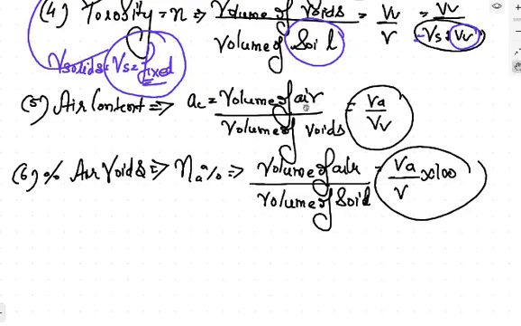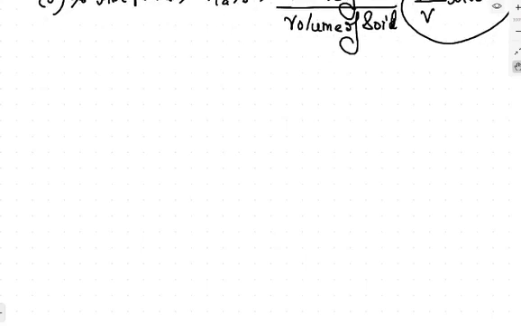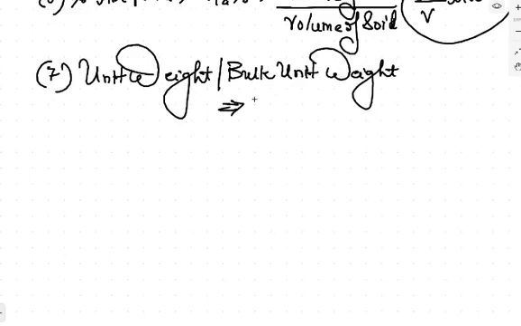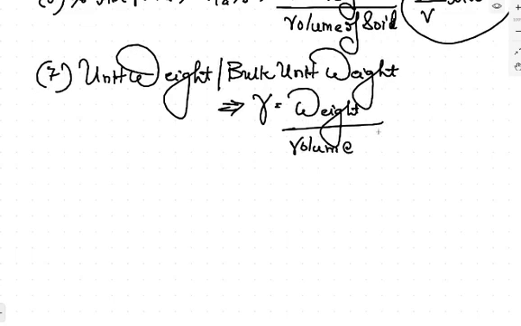Next property, seventh property, unit weight of the soil, which is, you can say, bulk unit weight. Let's talk about bulk unit weight. Bulk unit weight is basically the actual unit weight denoted by gamma. This is equal to the weight divided by the volume of the soil. This is equal to weight upon volume of the soil. This is the bulk unit weight.